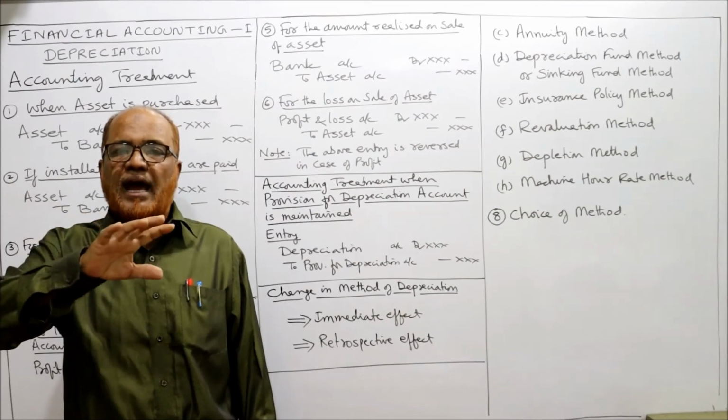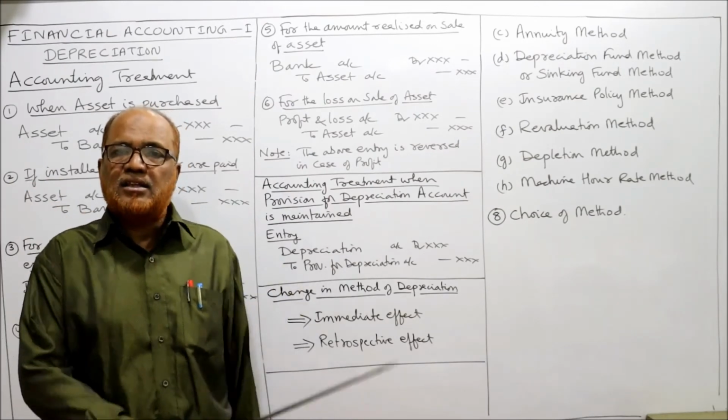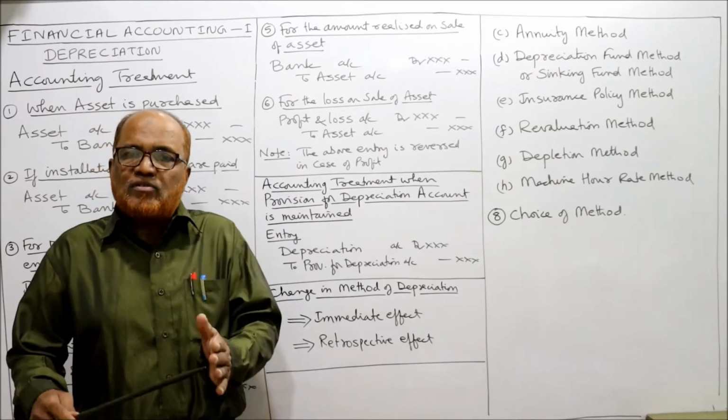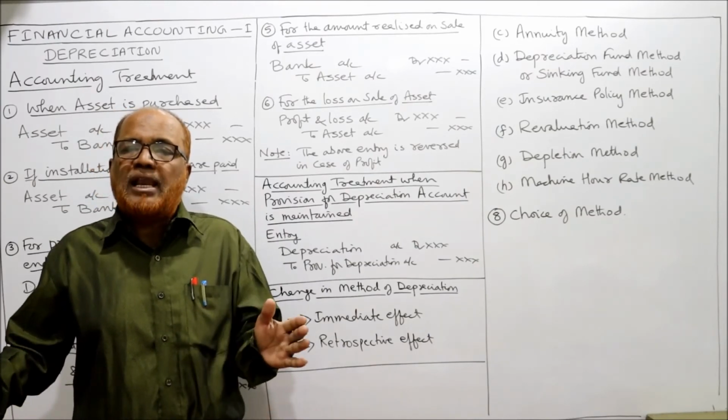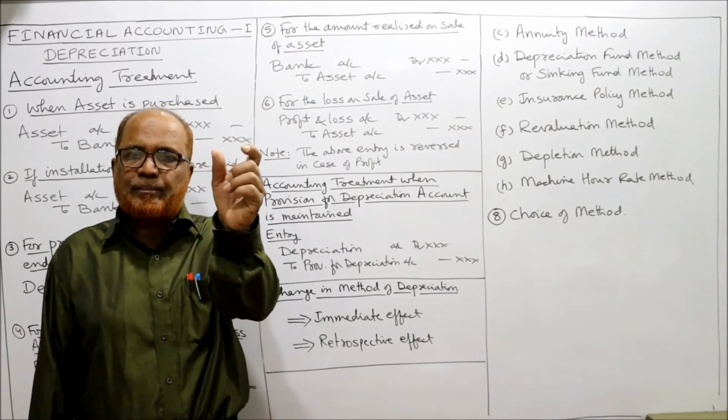From that, we deduct accumulated depreciation. So every year we are crediting this provision for depreciation. The provision for depreciation will show the accumulated depreciation. The original cost of the asset will remain the same.